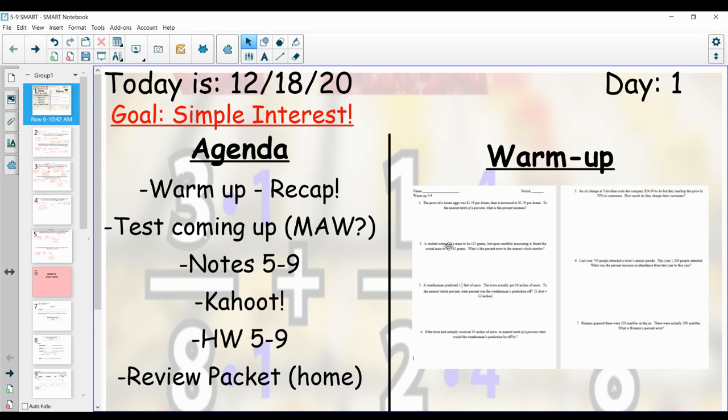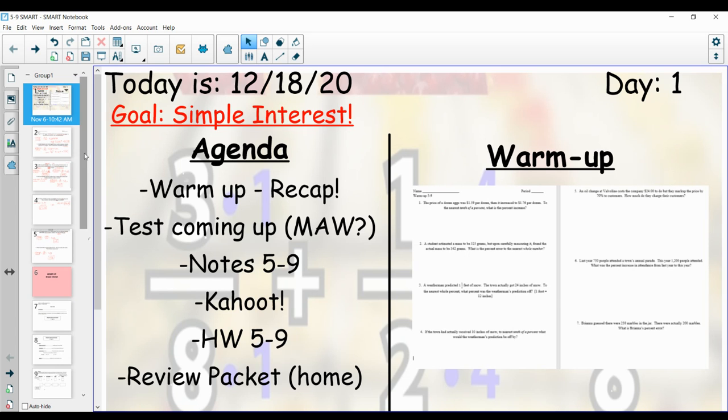You have your final notes today, 5-9, which is the simple interest I already mentioned. I do have a Kahoot set up if you guys are interested and there is time in class. And you have your final homework lesson, 5-9. You'll notice that at the bottom it says review packet in parentheses home because you are going to take your paper copy of your review packet home. I will be posting it on Google Classroom because we're remote next week, but I thought it'd be nice to give you a paper copy since you're here in school today. All right. If any of that doesn't make sense, just let me know.